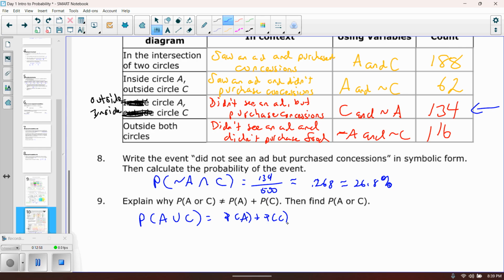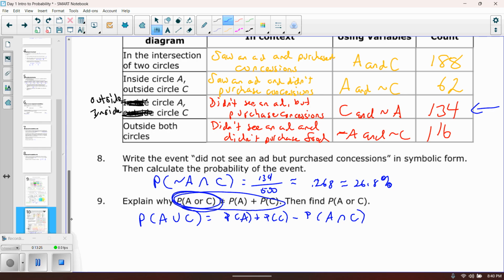So if I only want to count that middle section one time, I'm going to subtract one of the middle sections, which is the probability of A intersecting C. So basically, if we did it using this thing right here, which is wrong, this part right here would have been accounted for twice.